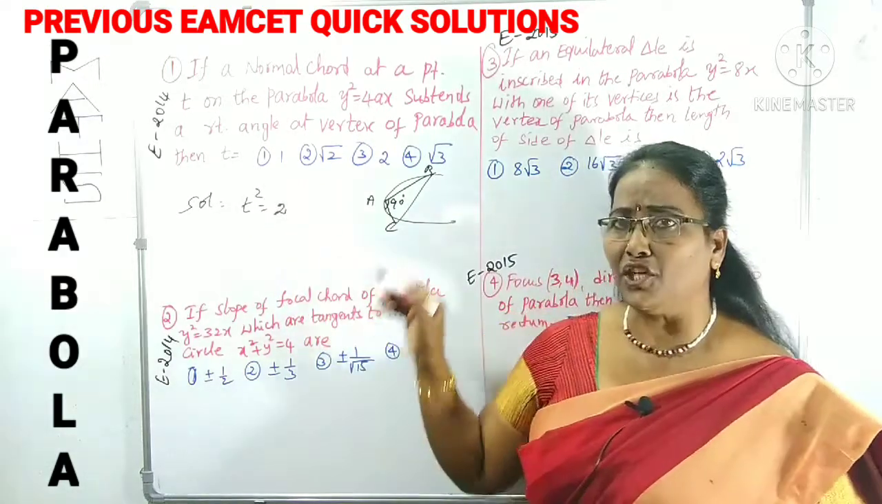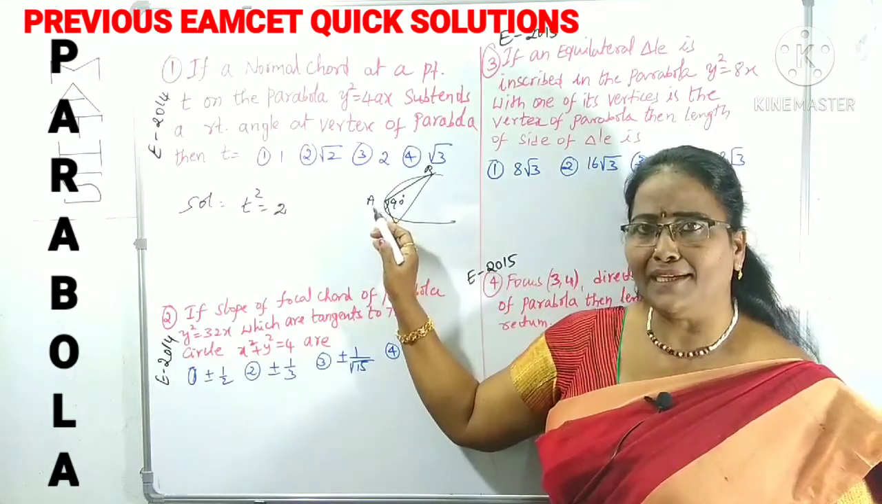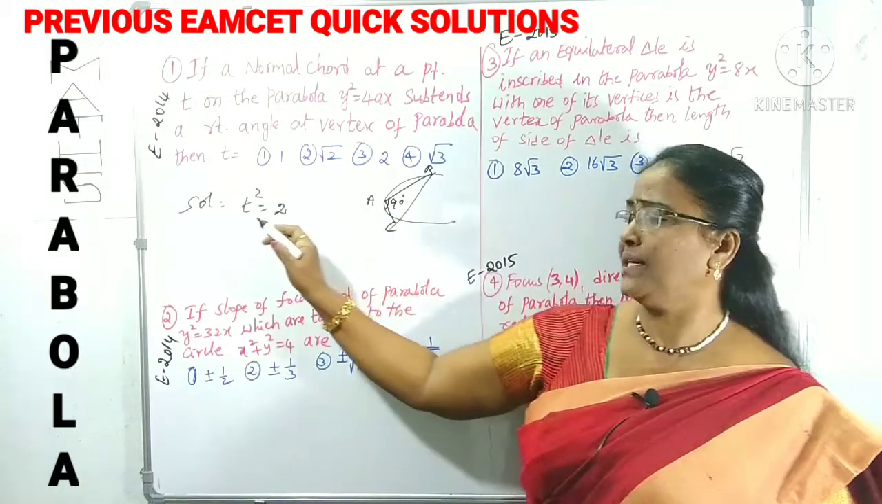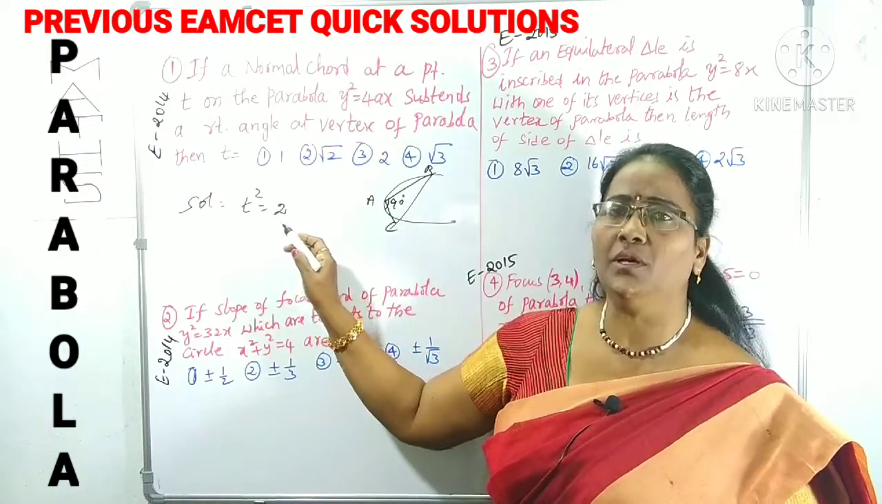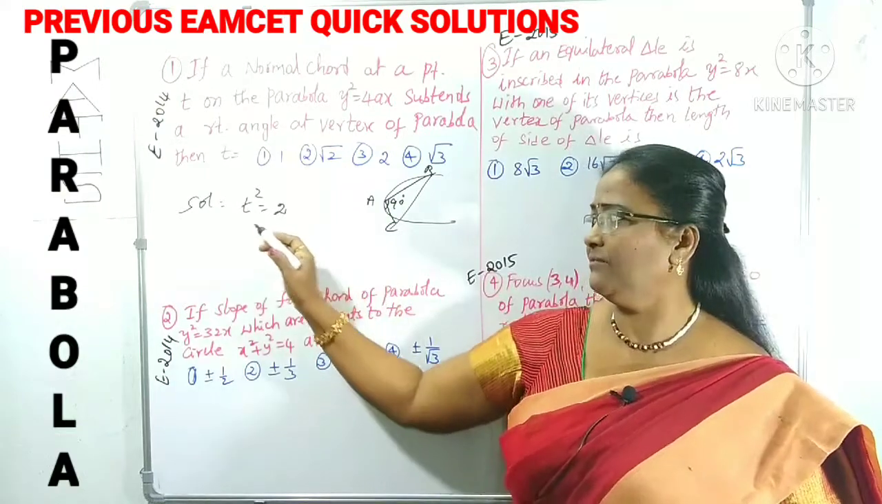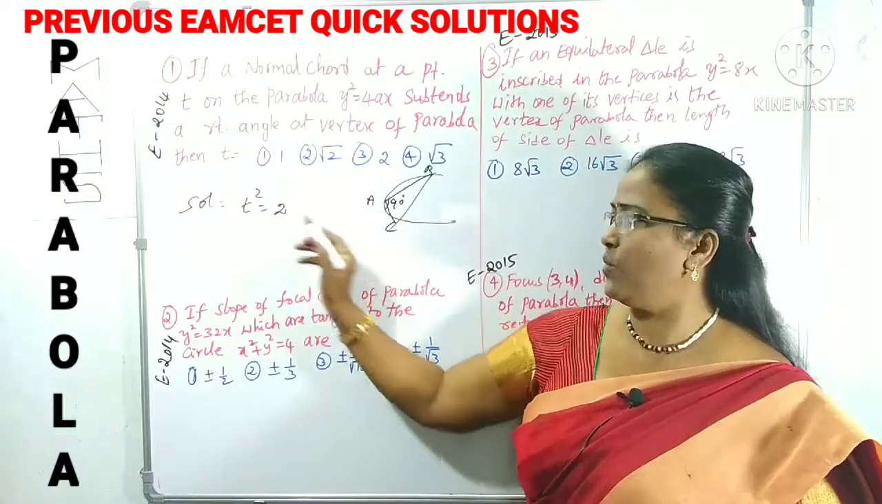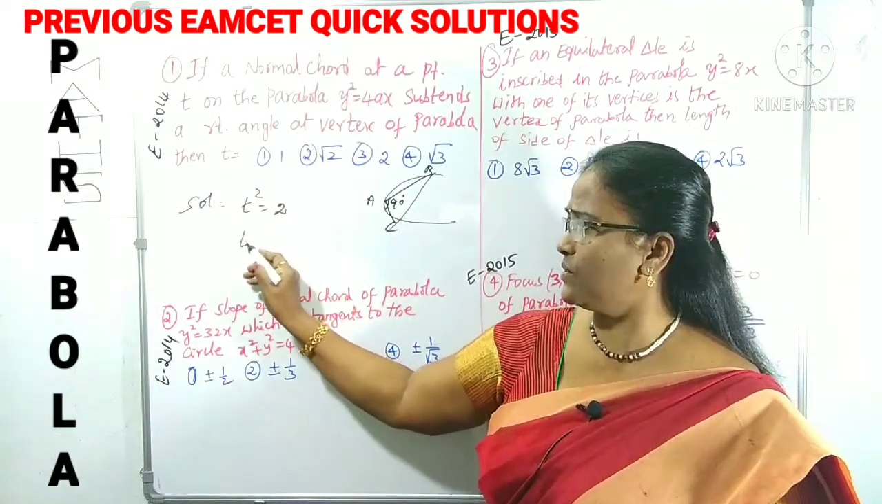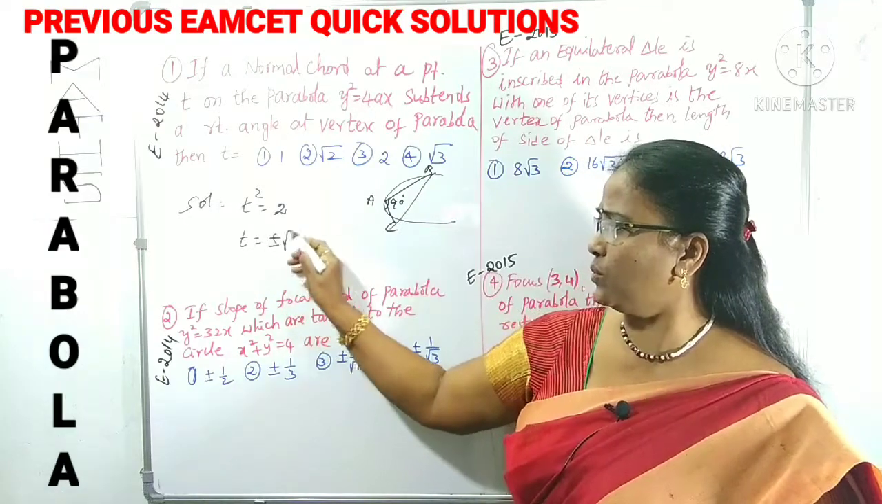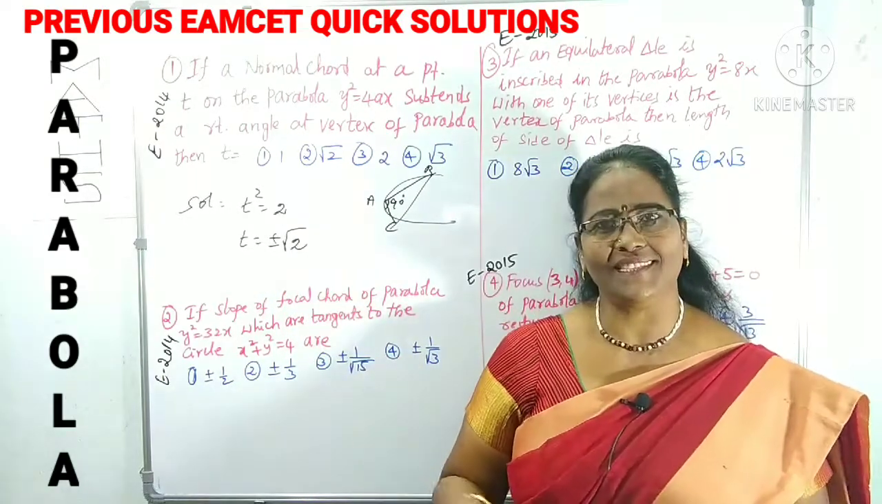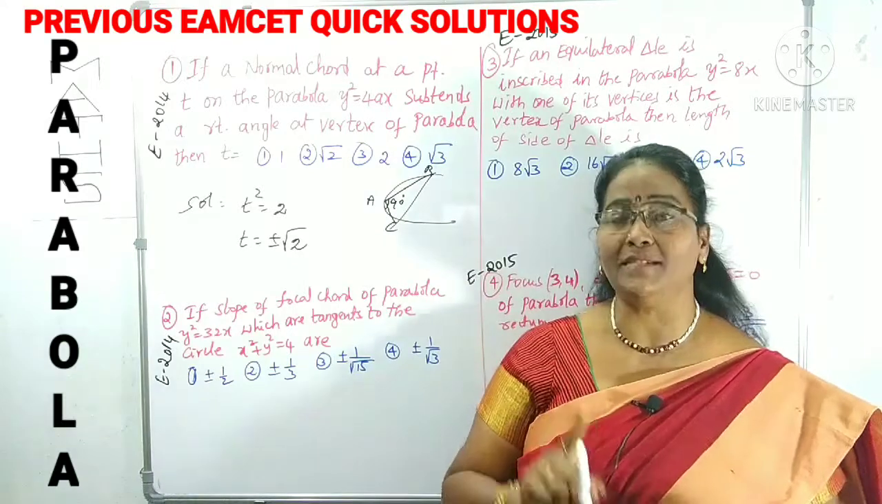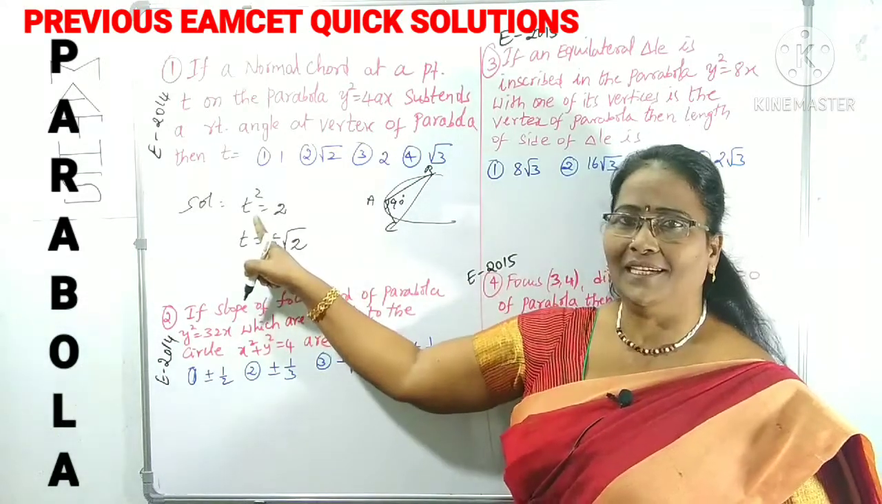When the normal chord subtends a right angle at the vertex, then what is the t-square result? 2. By the theoretical part, we derived it. So, what is t-square equal to? t is equal to plus or minus root 2. That's it. Only a one-second answer, but you have to know this relation.